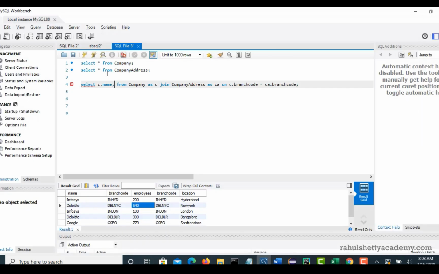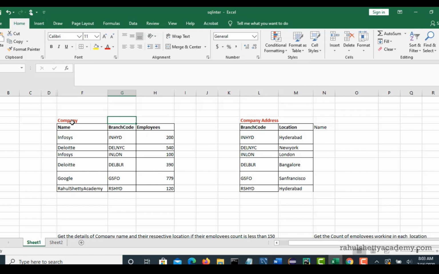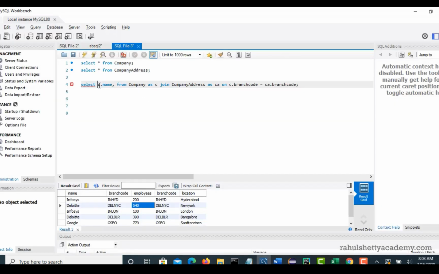Now when you say select name, which column should it pick, the company table's or company address's? That is decided by how you call it with a reference. You are calling with the reference of C, which belongs to company, so the company's name column will be retrieved.